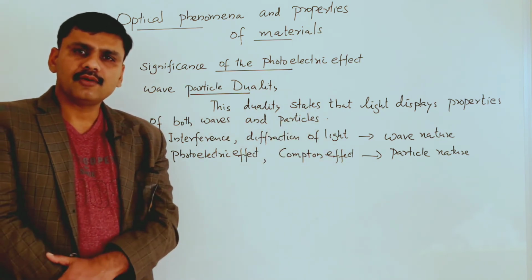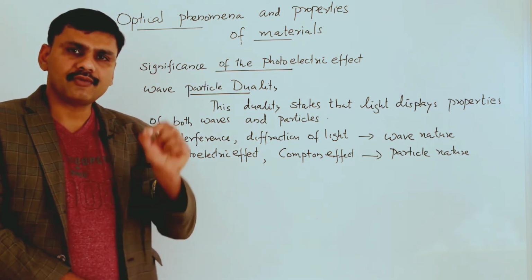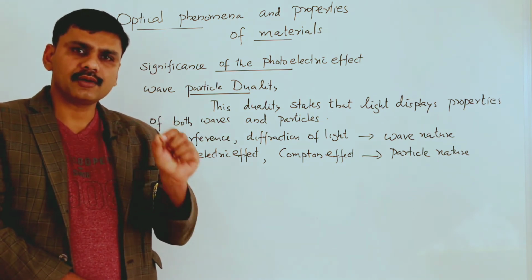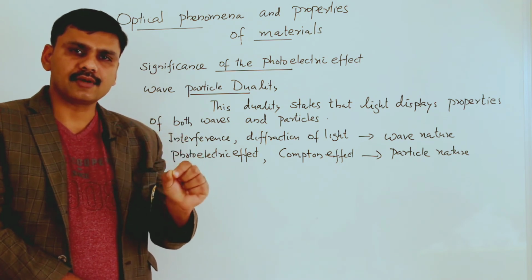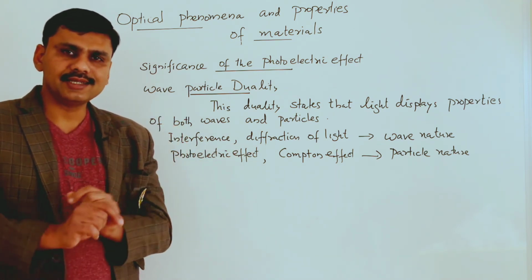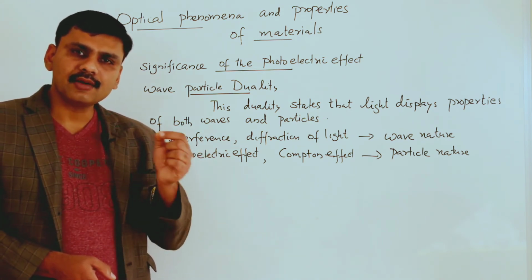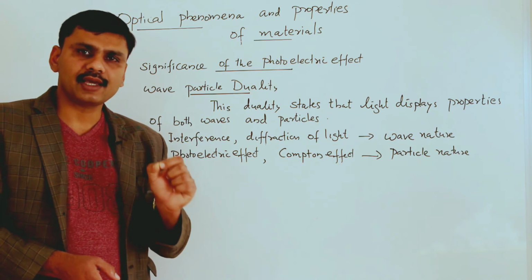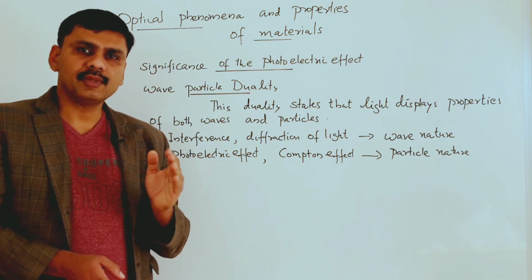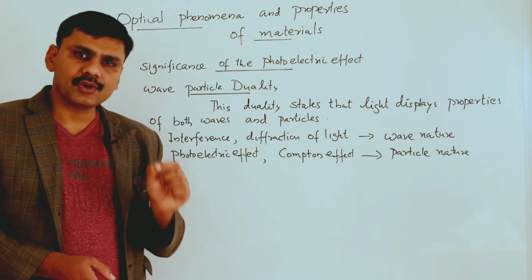As you learned, the photoelectric effect is the ejection of electrons. That means when a photon falls on the metal surface, electrons are ejected. So one photon can eject one electron. Photon here is considered as a particle. Photon means a packet of energy. So light means packets of energy, and that packet of energy is known as a photon.